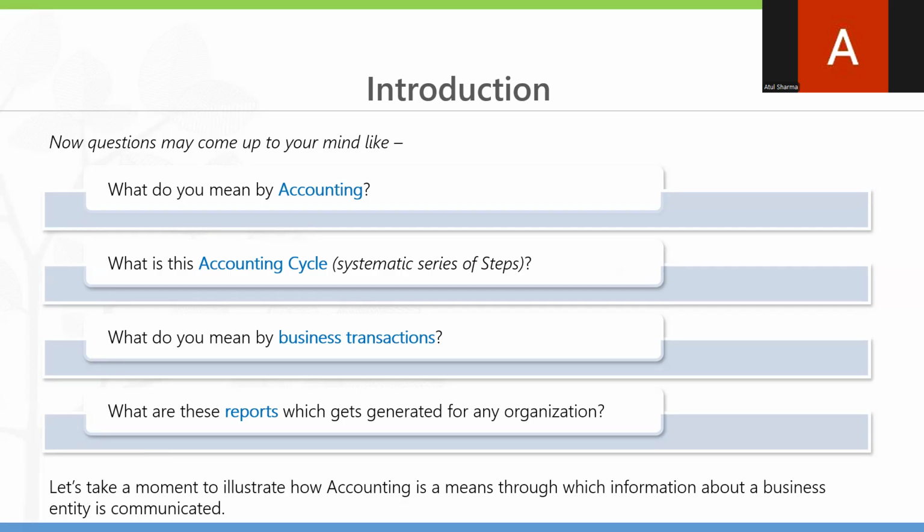We also have to understand what is meant by business transactions and how we will use them. Apart from this, we have to understand what reports we have to generate for an organization.